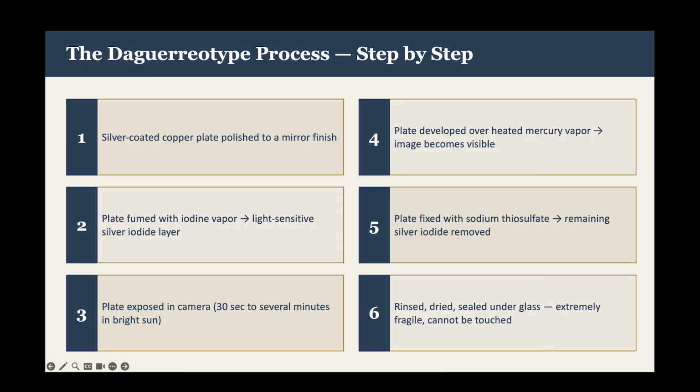So the daguerreotype process, step by step, started by using a silver-coated copper plate polished to a mirror finish. The plate is then fumed with iodine vapor, which creates a light-sensitive silver iodide layer. The plate is exposed in camera from anywhere from 30 seconds to several minutes in bright sunlight. The plate was developed over heated mercury vapor, and with that the image became visible.